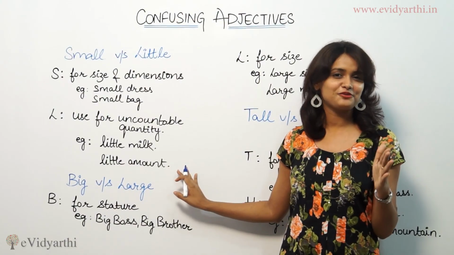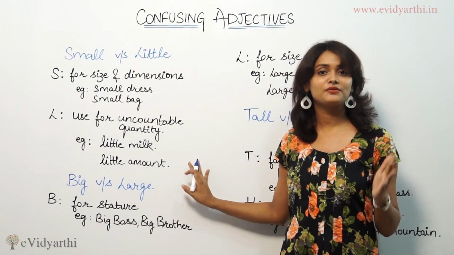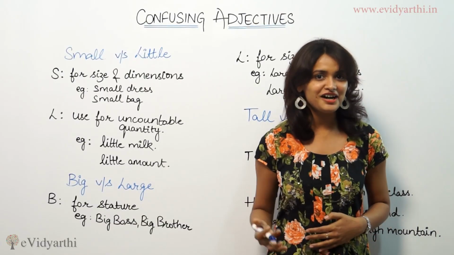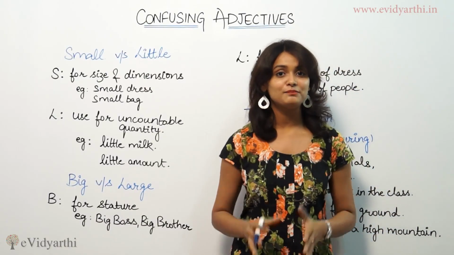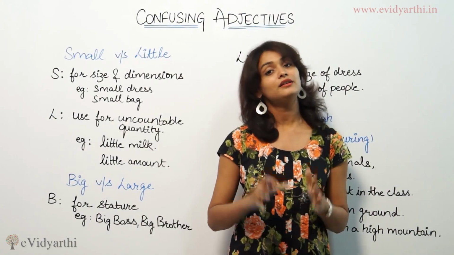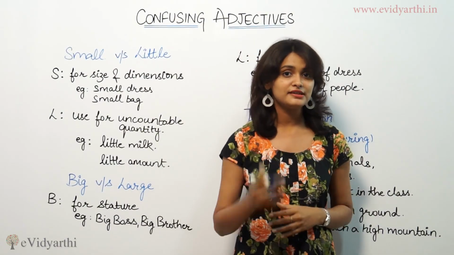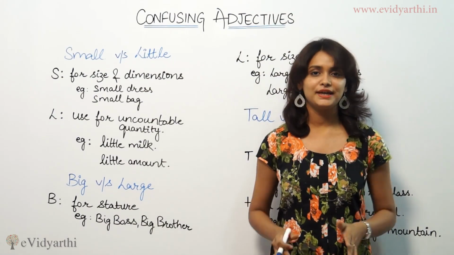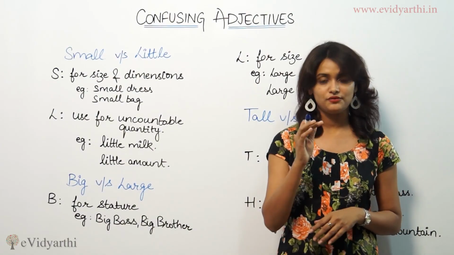If I say there's a big event or that is a big day of my life, you must have heard this very beautiful phrase: that's going to be a big day of my life. So when we say big day, what do you think? A day is going to have more than 24 hours? No, that's not meant. A big day means something very important for you. The day is going to be very important because something important is going to take place in your life. We never say large day. No, we say big day. Because when we say large day, it means that the day is going to have more than 24 hours.